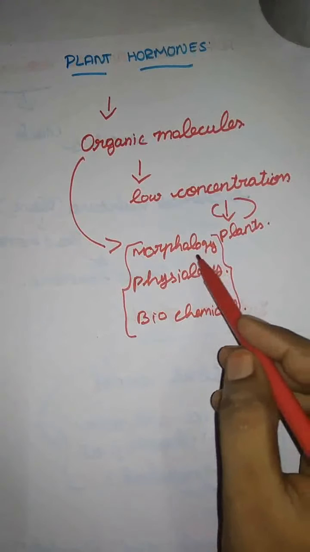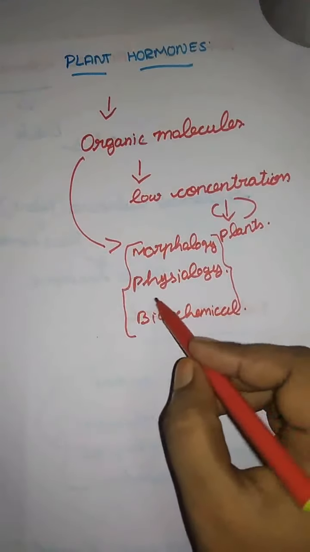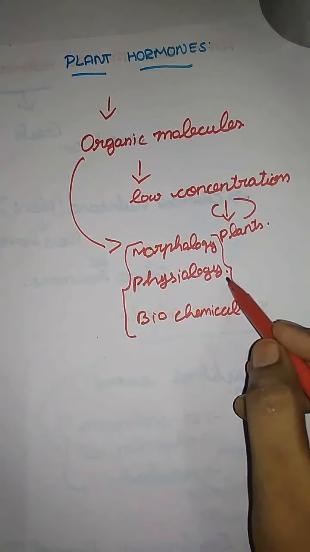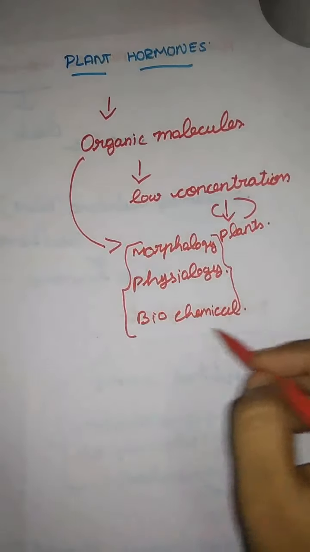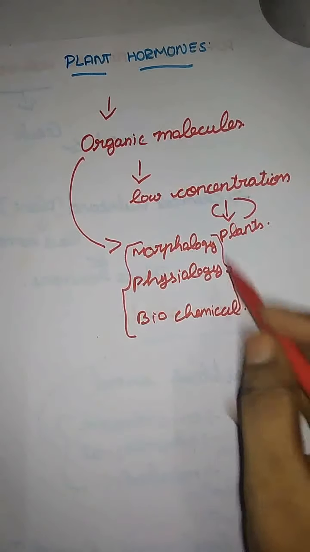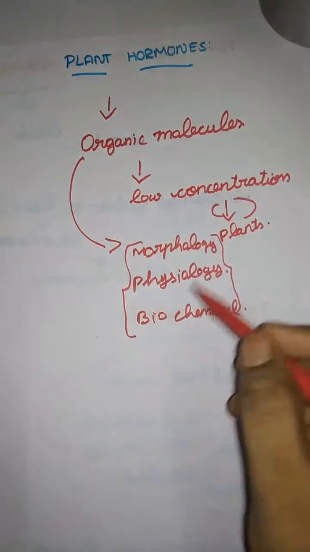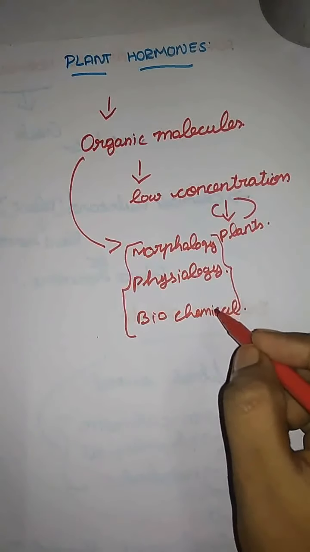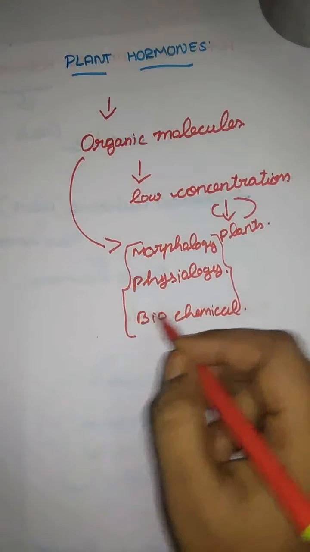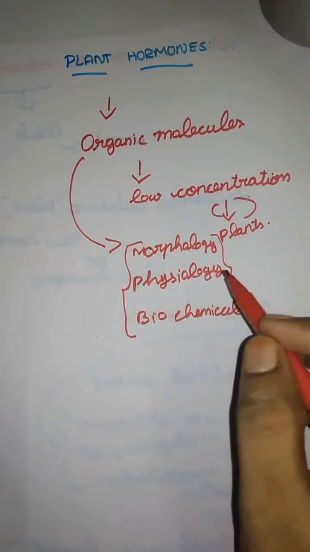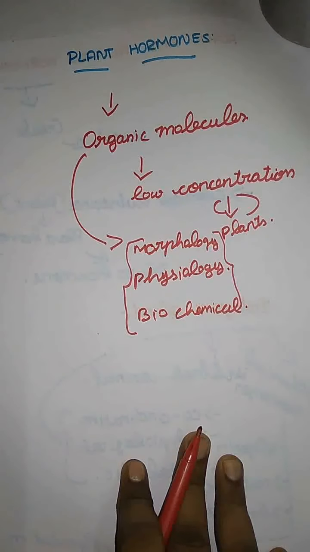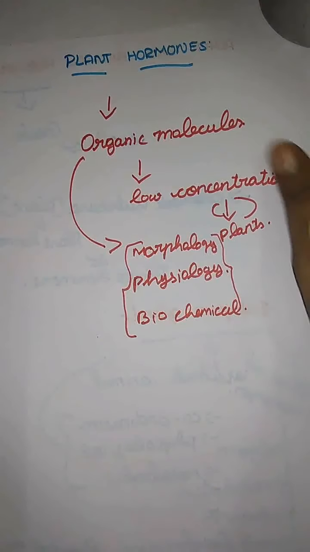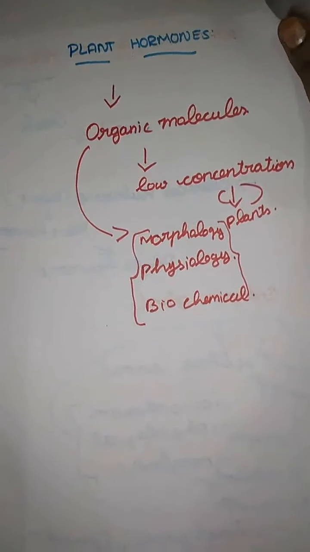Okay? The first one is morphology, which we already said is the growth part of a plant. Here, physiological refers to the features, that is, the body parts of a plant. And biochemical: bio means living, and chemical means the hormones of a plant. They are responsible for controlling that biochemical activity, along with the organic molecules. Let me see one by one what types of plant hormone are present in the